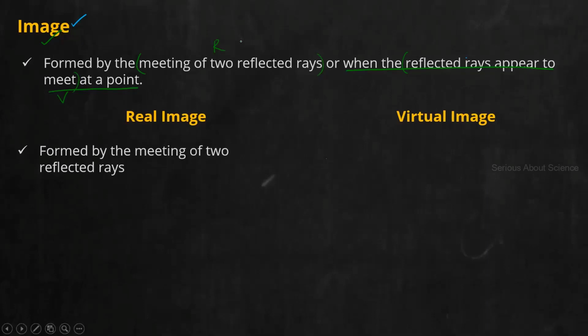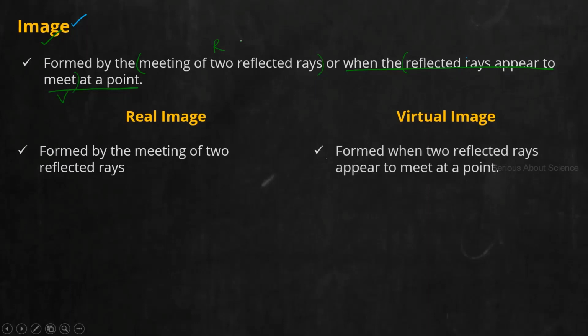Or in other words, you can specify a real image. Any type of real image, you can always obtain it on a screen. So that is the second definition: a real image can always be obtained on a particular screen.